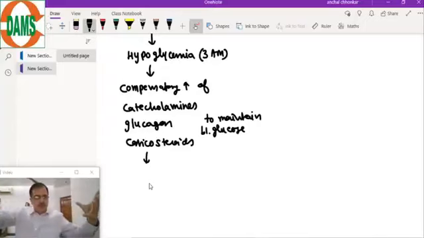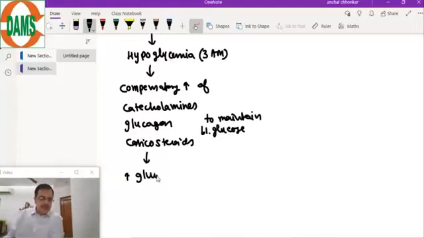So the release is so much that it exceeds the normal values. This will lead to high glucose in the early morning, so the fasting glucose will be high.